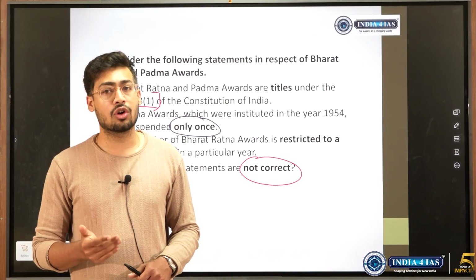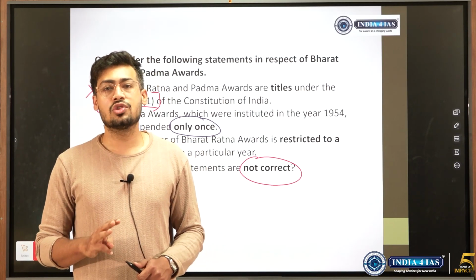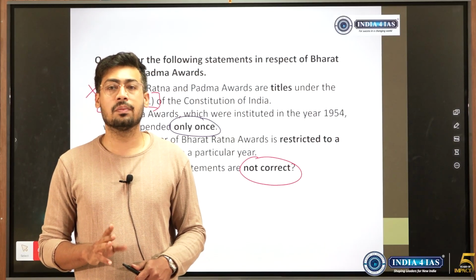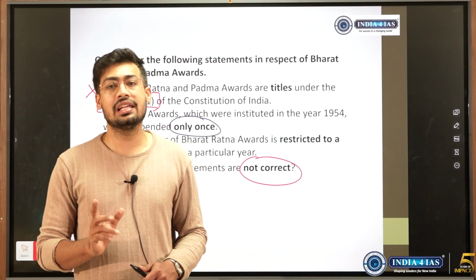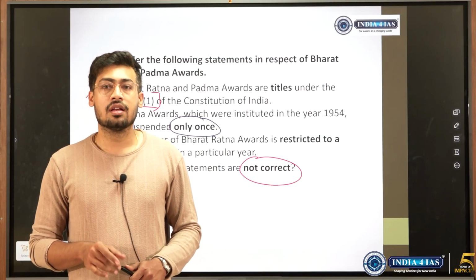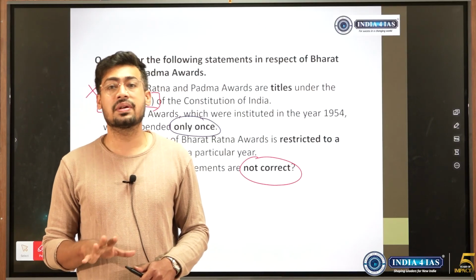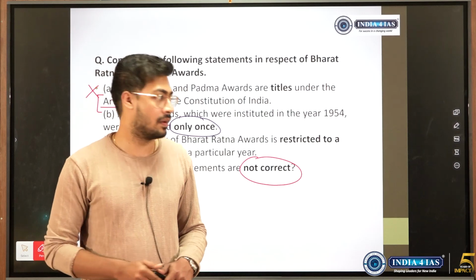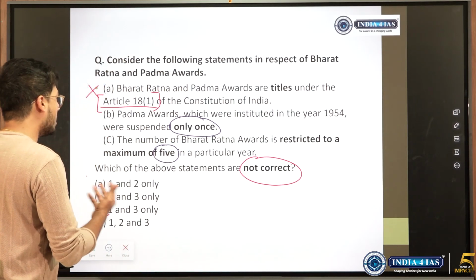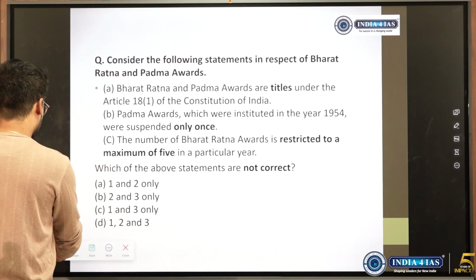Bharat Ratna award is not necessarily given every year, and usually it is followed that a maximum of 3 persons are given Bharat Ratna award, but it is a conventional practice. It is not mandated by any law or constitution. So that is why a couple of years ago when Bharat Ratna was given, it was given to 5 persons together. 4 of them were politicians and 1 other person was M.S. Swaminathan. And Padma awards are given on the occasion of Republic Day, January 26th.